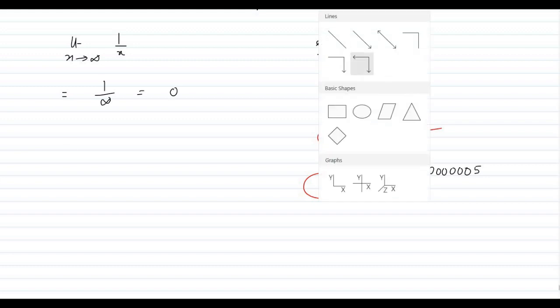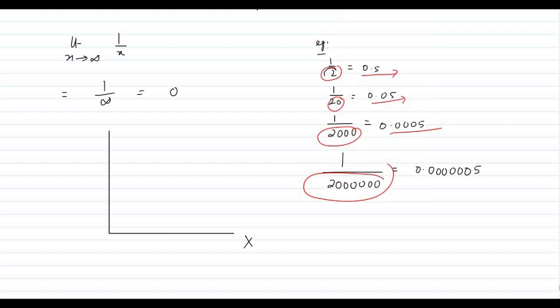Similarly, if we try understanding this one with the help of a graph, so this is x-axis and y-axis. The graph of 1 by x in one quadrant looks like that. So you see, x approaches towards infinity and goes on and on. The curve is trying to meet the x-axis, but it will never meet. That means 1 by x is tending to 0. It will not exactly be 0, but it will be tending to 0. So the limiting value we can consider as 0.